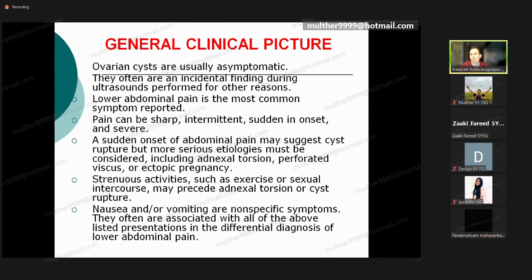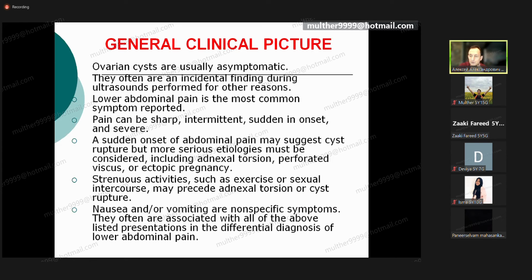So, I didn't tell you anything about the clinical picture. Well, take a look here, guys. With the help of the clinical picture, we can't tell what types of cysts we have, because usually they are asymptomatic. After that, they can show lower abdominal pain because of the pressure inside the cavity of the pelvis.